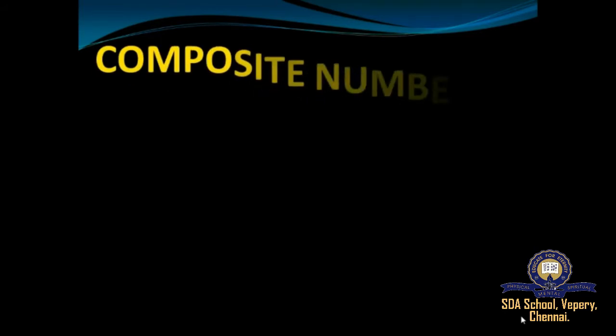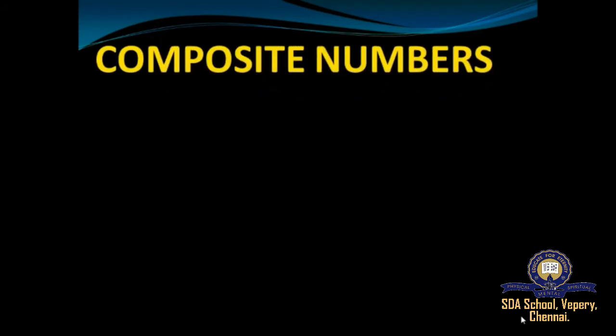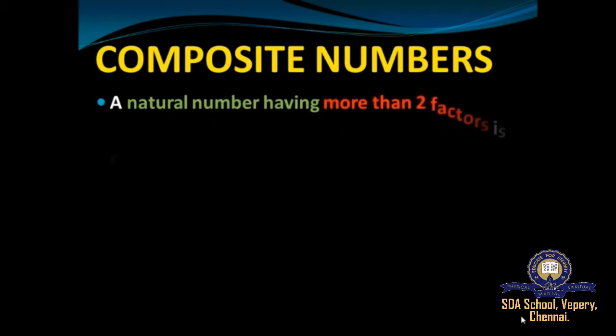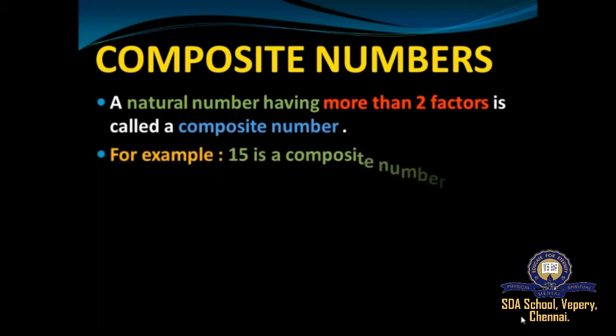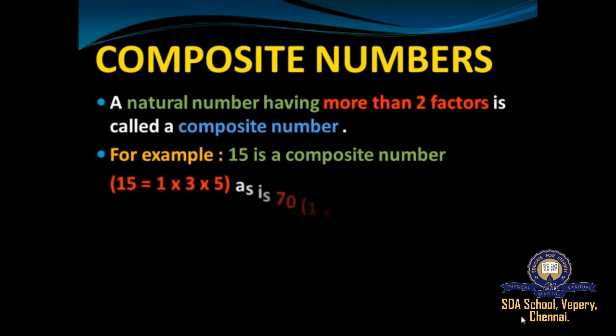Now we'll move on to composite numbers. So what are composite numbers? A natural number having more than two factors is called a composite number. For example, 15 is a composite number. Why do we say that 15 is a composite number? Because it has more than two factors, that is 1, 3, 5, 15. 15 goes in 1 table, 3 table, and 5 table, right? So it has more than two factors, so we call 15 a composite number.